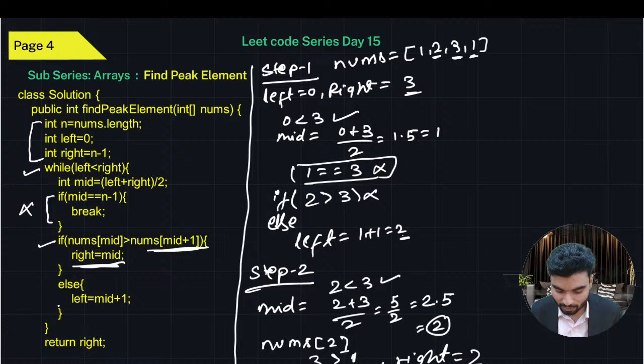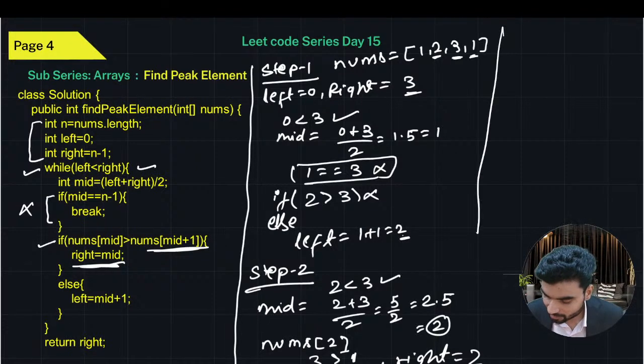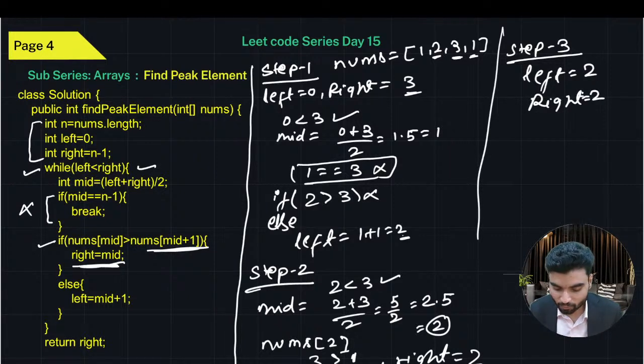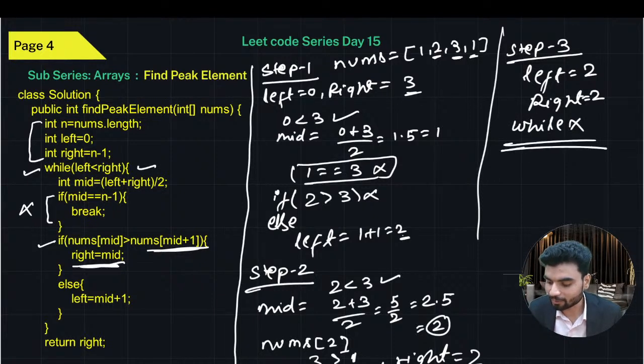If this has been executed, else will not execute. We reach the end of the loop. We'll come here at the while part. So step number 3. What will happen? Left is 2 and right is 2. Again, if both are equal, which means while is false. While will not execute. So we will return anything, either left or right, because this will be your only scenario when left and right both are equal. So either you return right here or you return left here. Both will be the peak element.